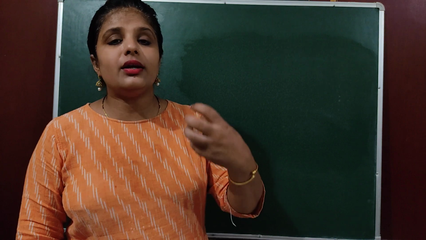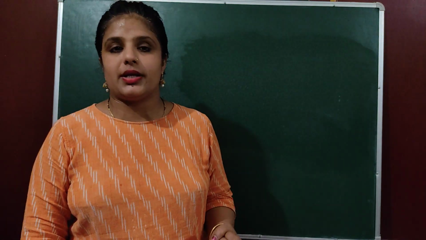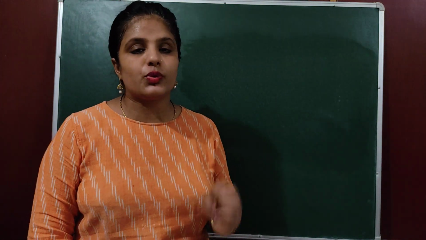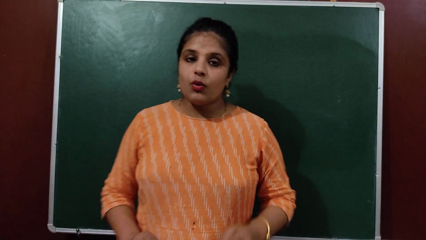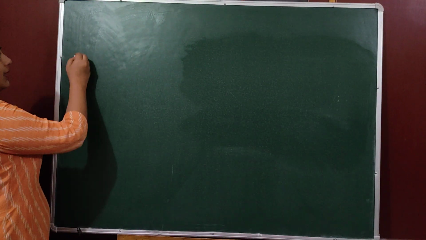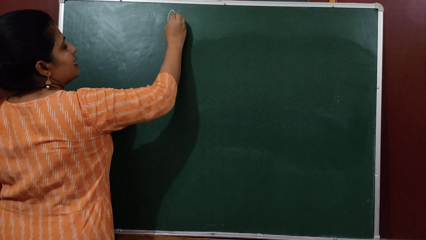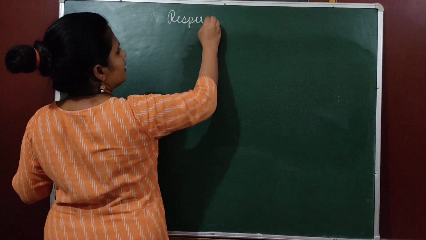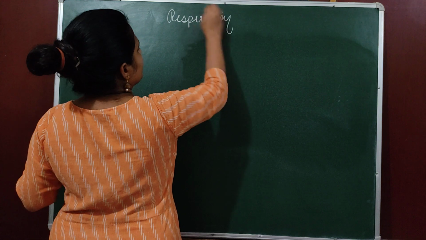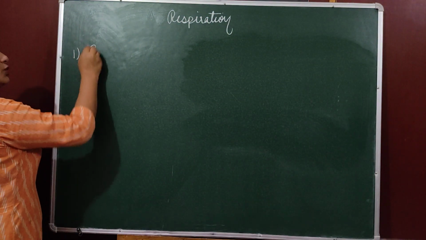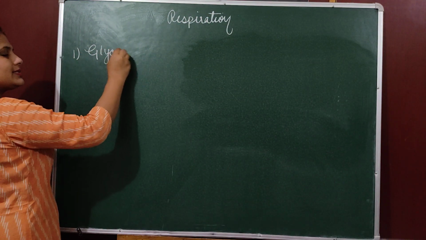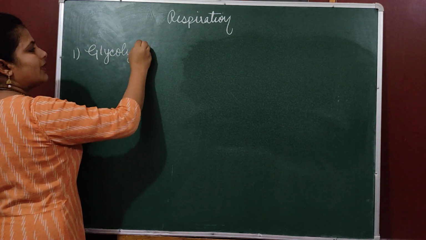So, glucose is the main substrate which is oxidized during the process of respiration, that you need to understand. Now, what are the different steps of respiration? Respiration occurs in two steps. One is glycolysis and one is the Krebs cycle. So, understand the difference between glycolysis and the Krebs cycle. Respiration is our topic, and this process occurs in two parts. One is glycolysis. Now, what happens during glycolysis?